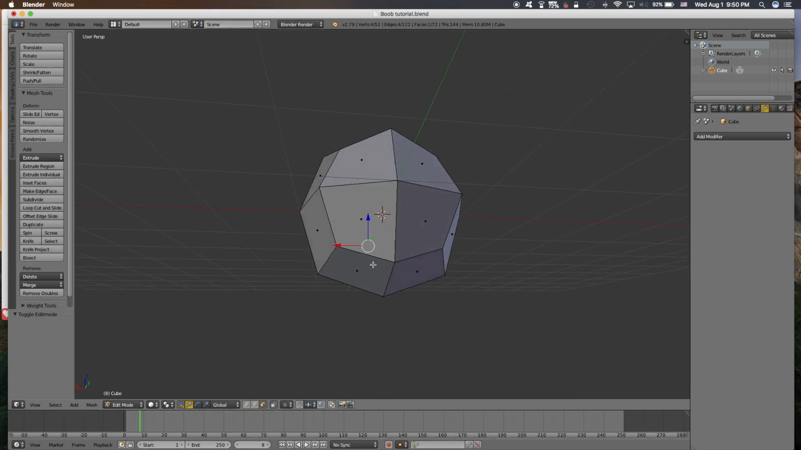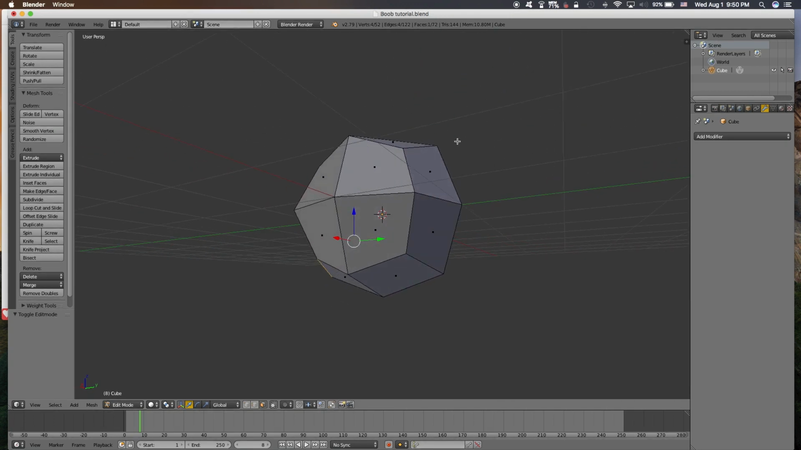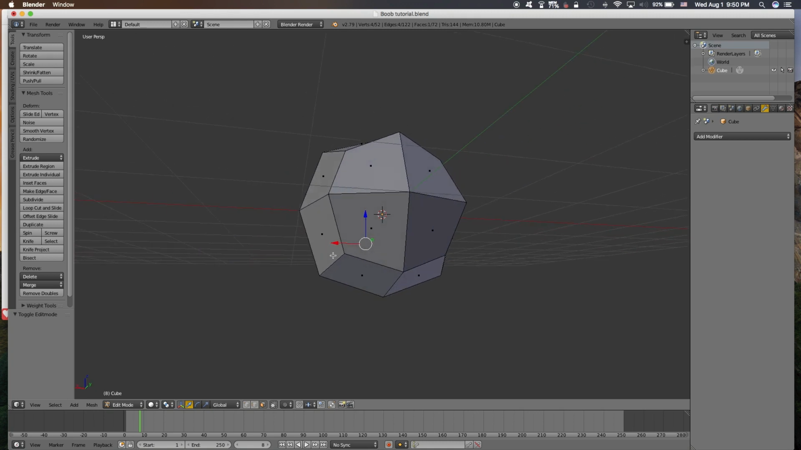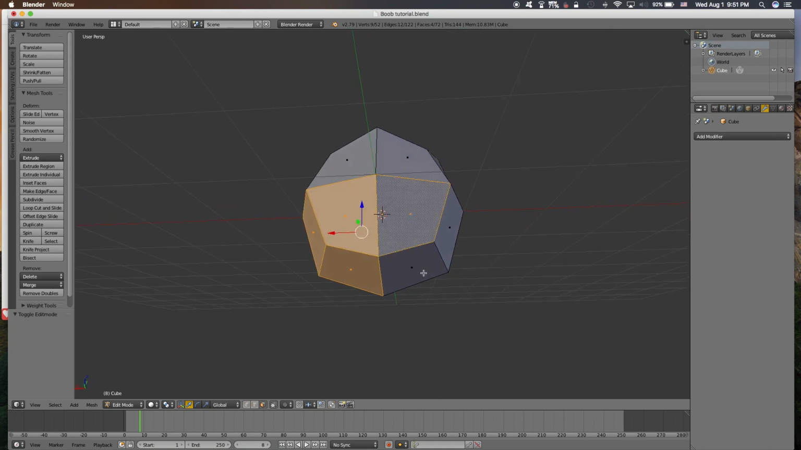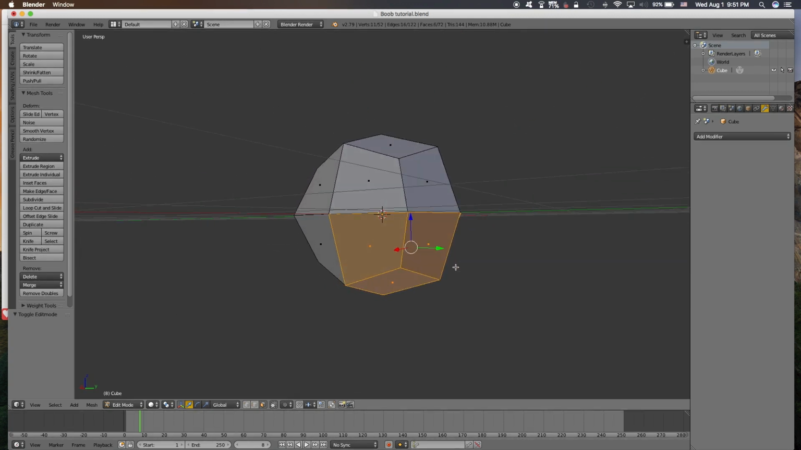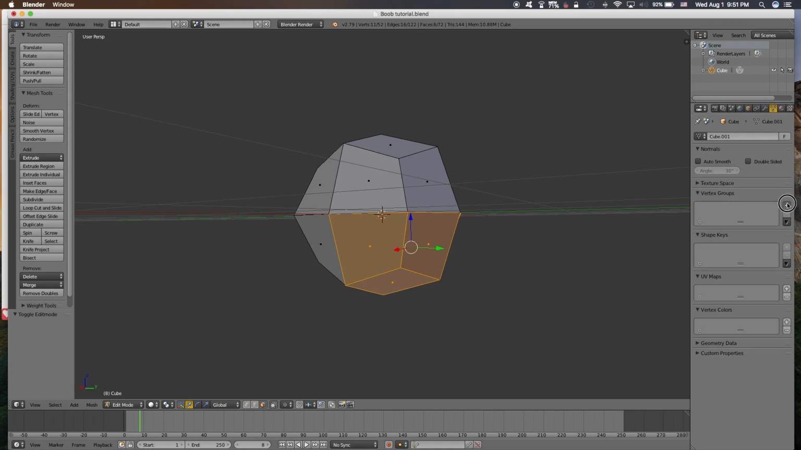okay, because the boobs is like this, so we better select, mimicking the lower part of woman boob. And then I mark this as a vertex group, boob, hand on the boob.